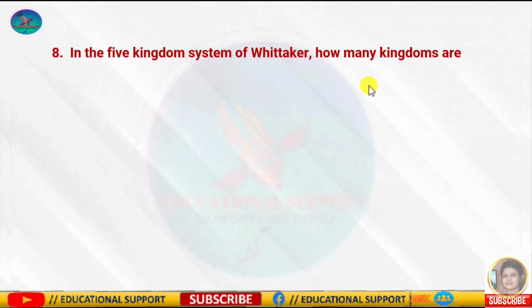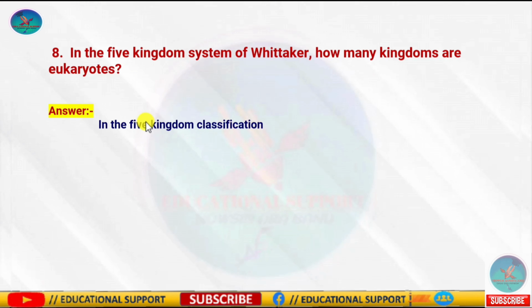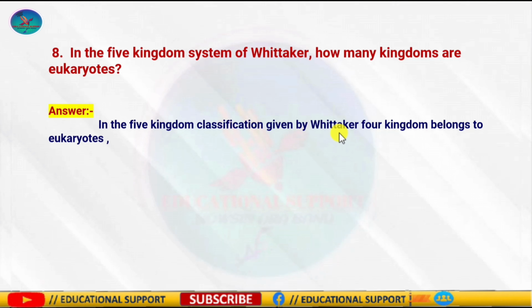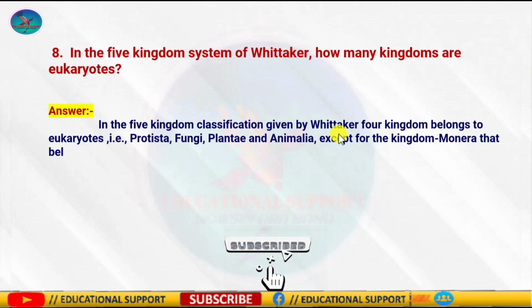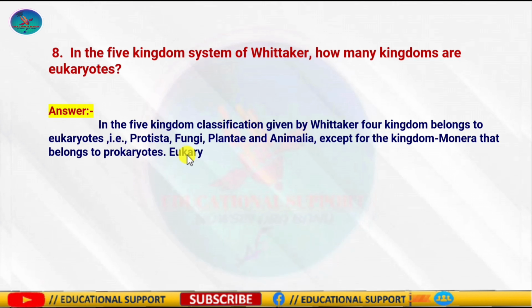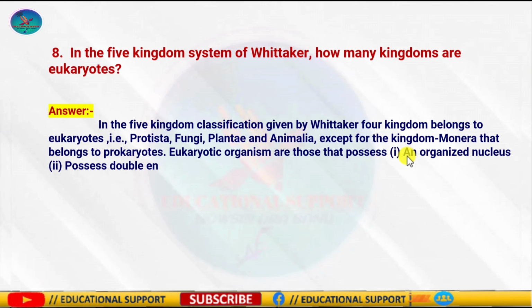Question number 8: In the 5 kingdom system of Whittaker, how many kingdoms are eukaryotes? The 5 kingdom classification was proposed by R.H. Whittaker in 1969. In the 5 kingdom classification, 4 kingdoms belong to eukaryotes, that is Protista, Fungi, Plantae and Animalia, except for the kingdom Monera, which belongs to prokaryotes.